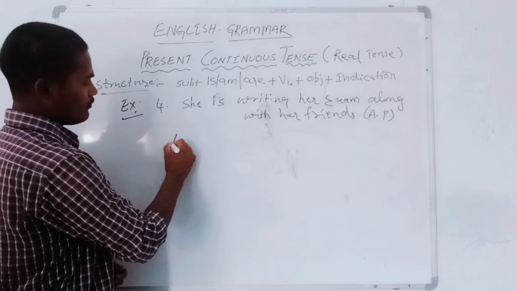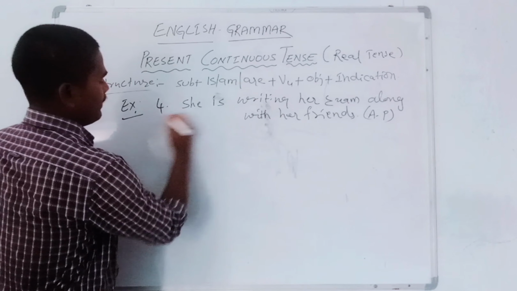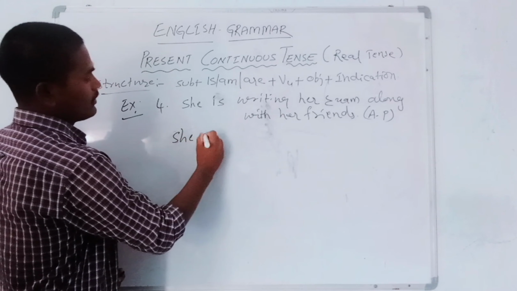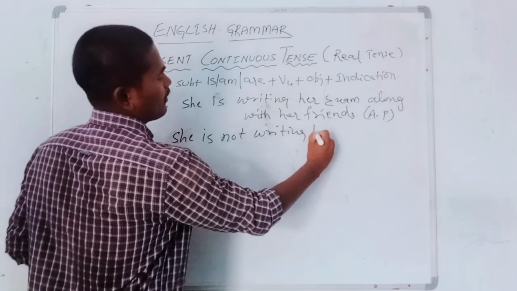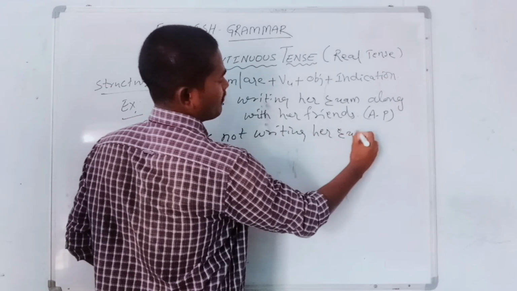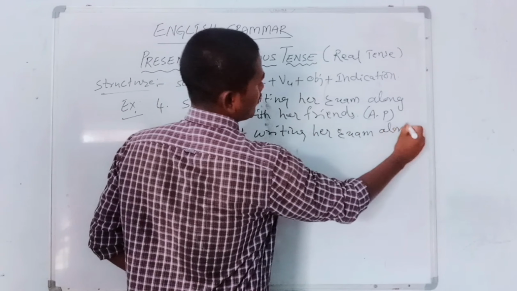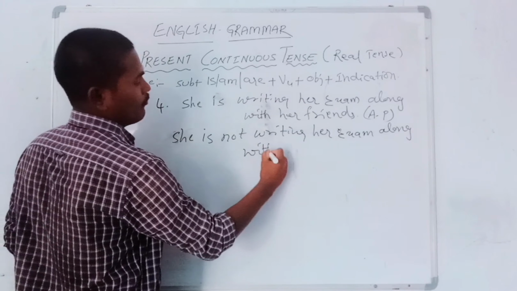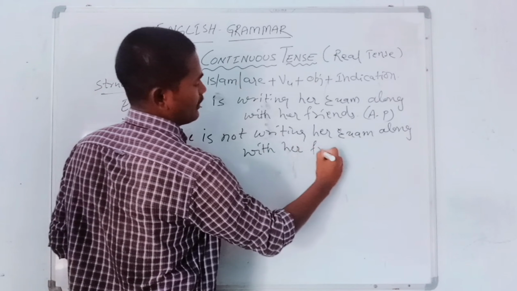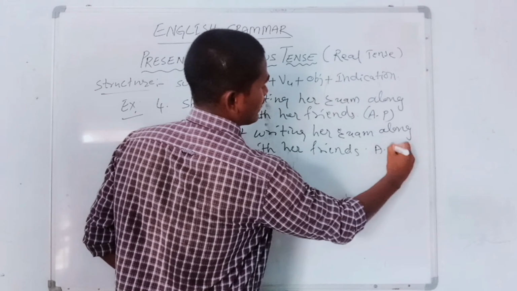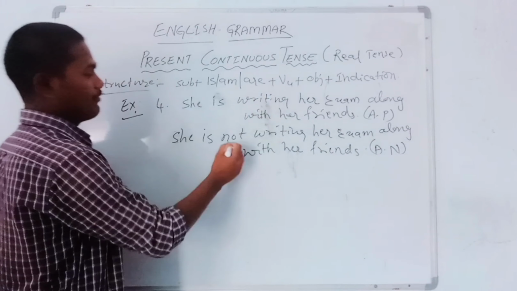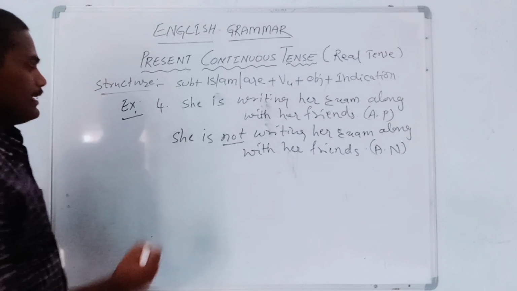So next, negative expression. She is not writing her exam along with her friends. It is an assertive sentence negative because here we are getting a negative word. Okay.